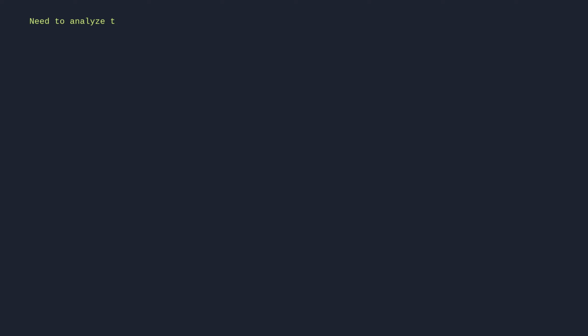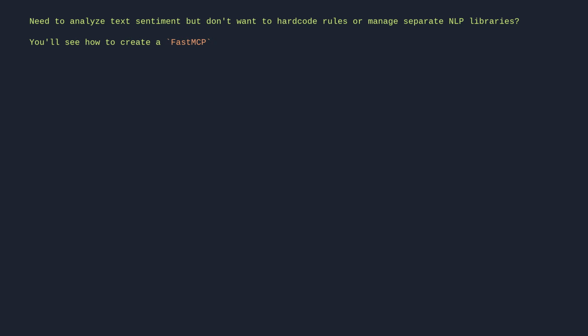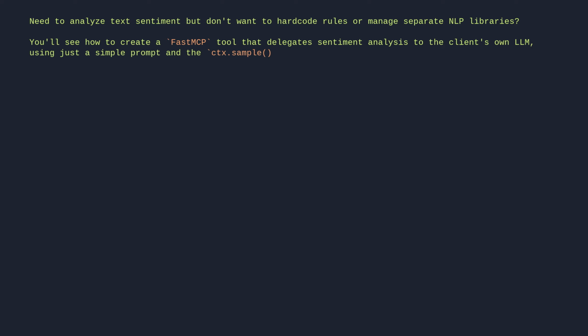Need to analyze text sentiment, but don't want to hard-code rules or manage separate NLP libraries? You'll see how to create a FastMCP tool that delegates sentiment analysis to the client's own LLM using just a simple prompt and the ctx.sample method. We'll handle the raw LLM response, normalize the output, and return clean, structured results.